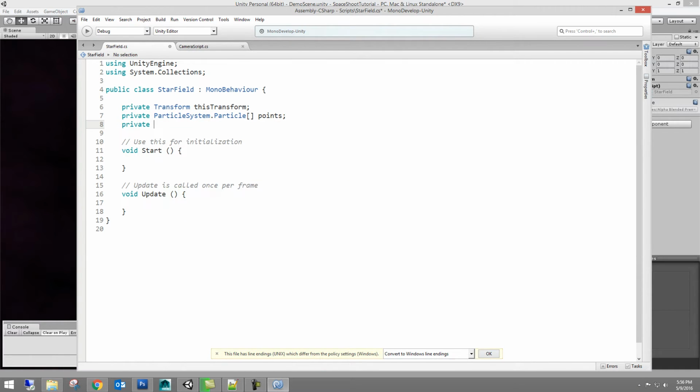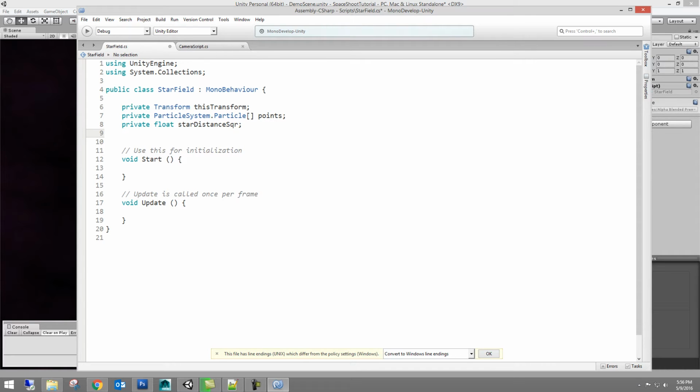So the next one will be a private variable as well, and it'll be a float. We described before that float is a floating point number, a decimal floating point, so it can be 0.001, 1.22. It is not an integer or an int or a whole number, which is 1, 2, 12, 24, or anything like that.